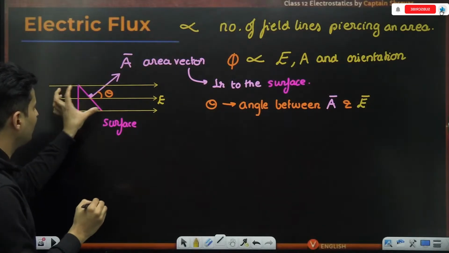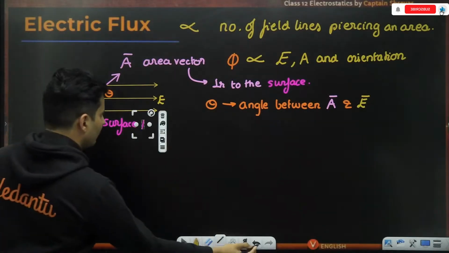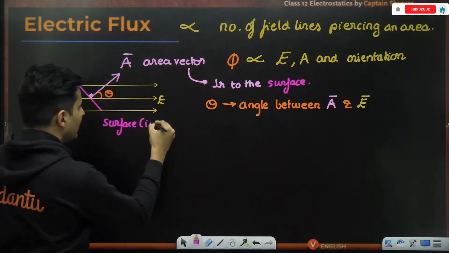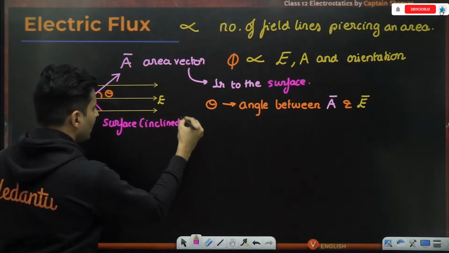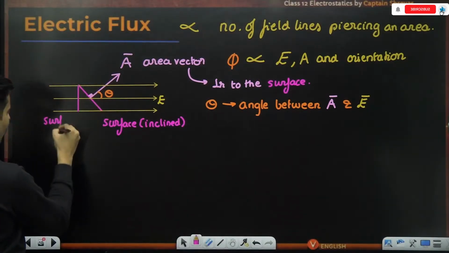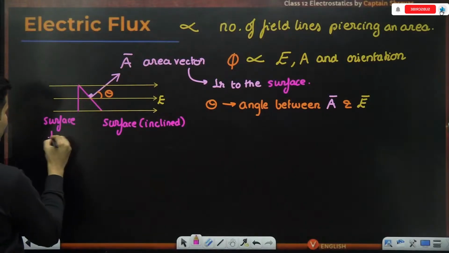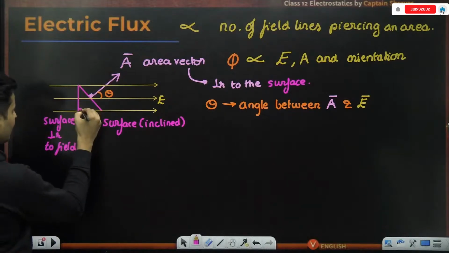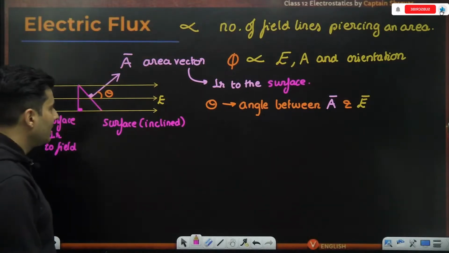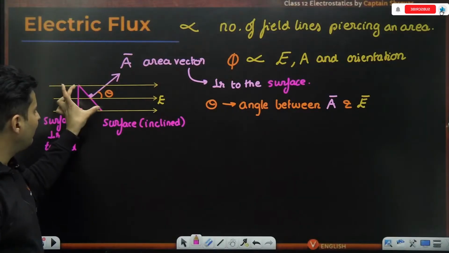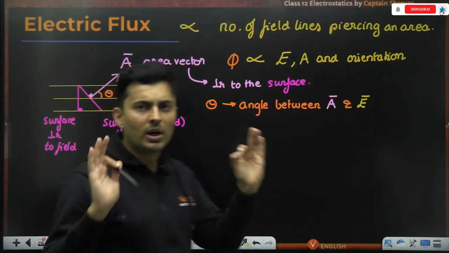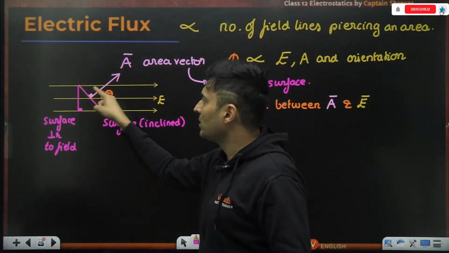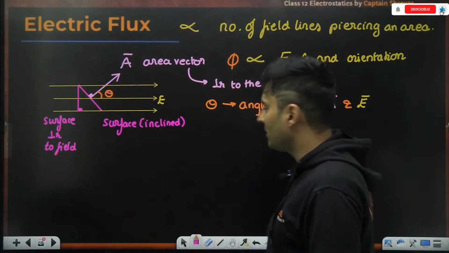So if this surface is inclined, imagine another surface which is perpendicular to the field. That will have the same flux as the inclined area. Are you convinced with this? Reason: the same number of lines that cut through this have to cut through the inclined surface.